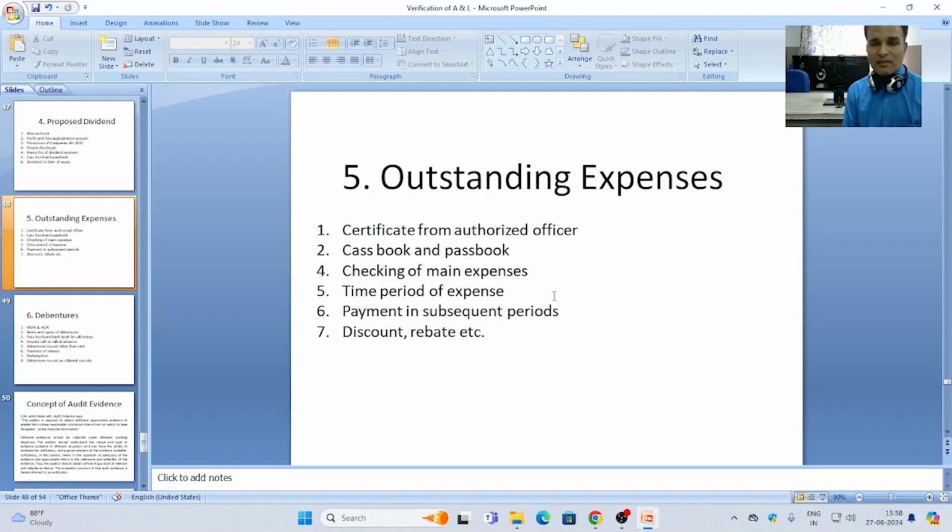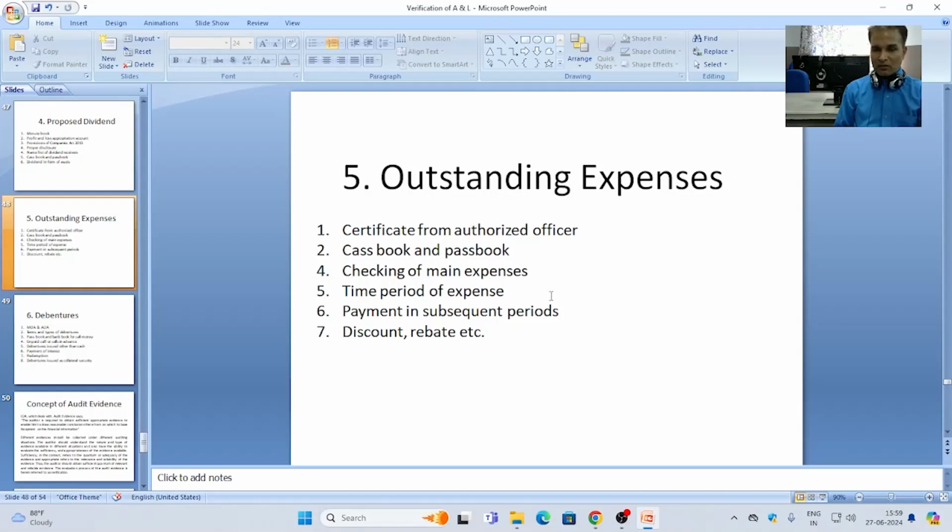For the outstanding expenses, the auditor has to check the cash book and passbook also, because the payment of expenses or any type of outstanding expenses passes through the cash book and passbook. Checking of main expenses: at this point, the auditor has to check the main expenses and their duration and total amount related to the full year.